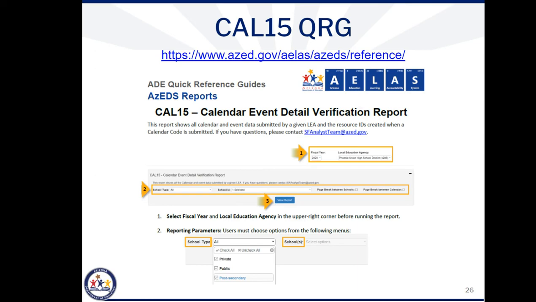The Cal 15 QRG is also available at the website at the top of this slide. We worked with the AZEDS team to create this QRG, which provides details regarding the report parameters, the report outputs, and an example with a detailed description of each of the report fields. This is another useful tool when submitting or validating your calendars and should be reviewed whenever you are utilizing the Cal 15 report.